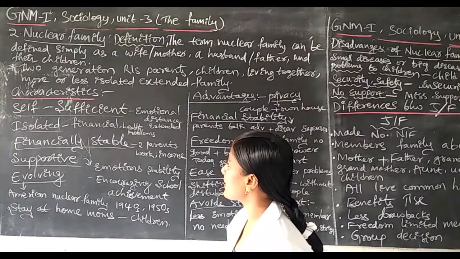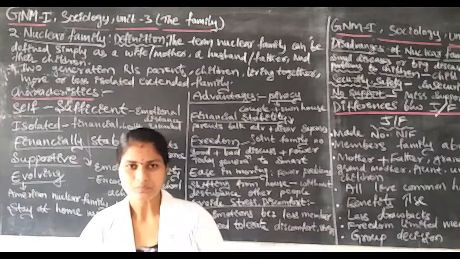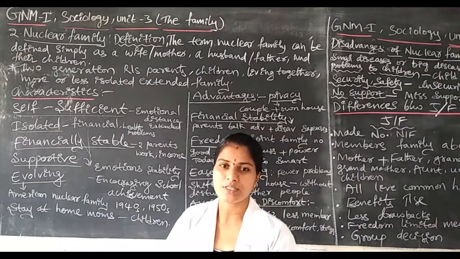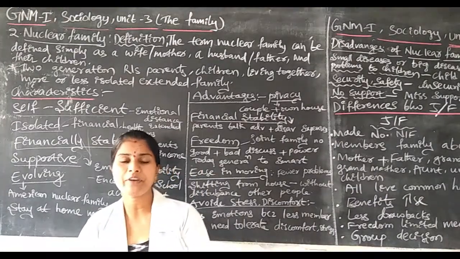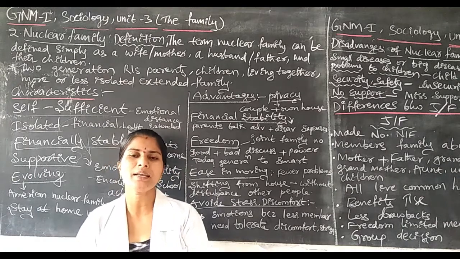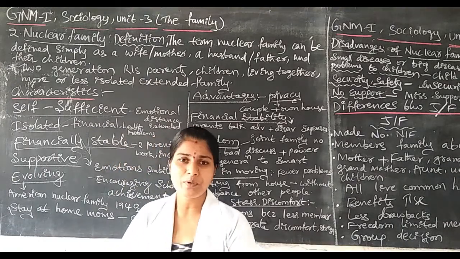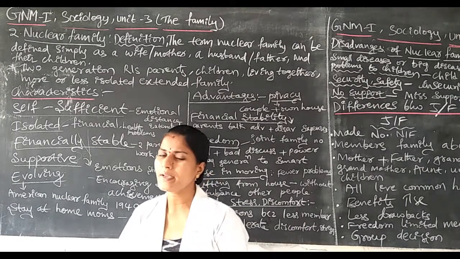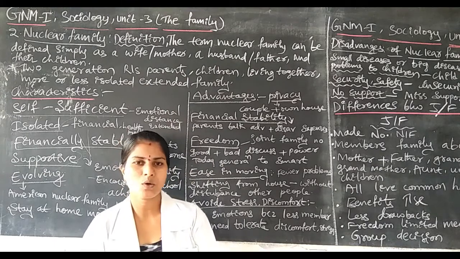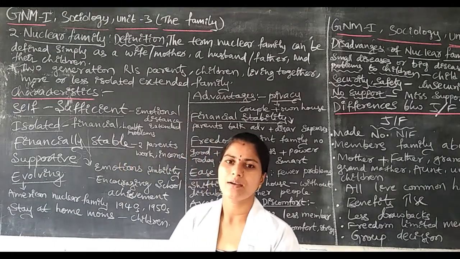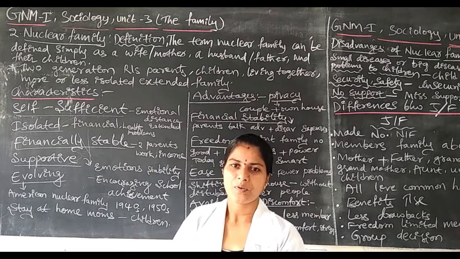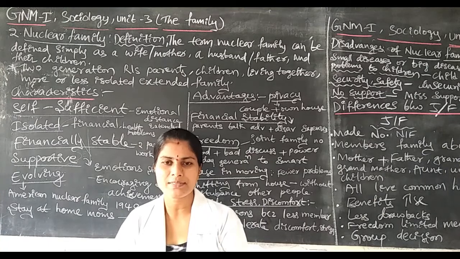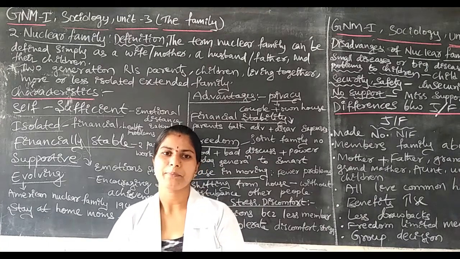In self-sufficient, what happens is that here they do not have negative emotions. In the extended family, a group of people living together, there are so many negative emotions and so many conditions in the joint family. Here there are no conditions, no rules and regulations for the nuclear family. Here there are always positive emotions, full happiness in the nuclear family.